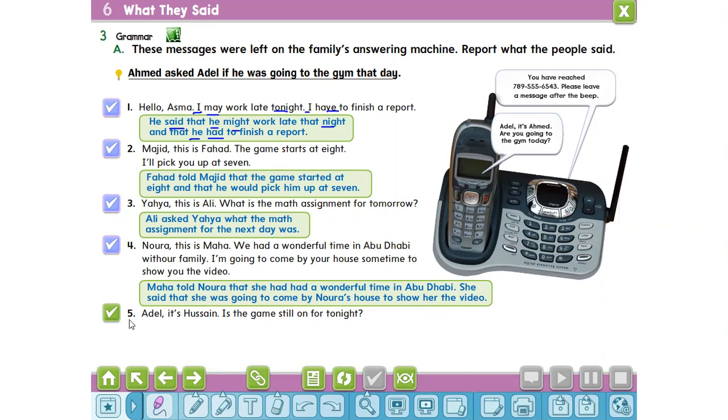Number 5. "Adel, it's Hussein. Is the game still on for tonight?" Hussein asked Adel if the game was still on for that night. Here it's a yes or no question. There is no question word, so we will use if.